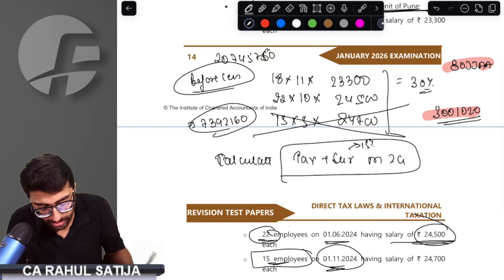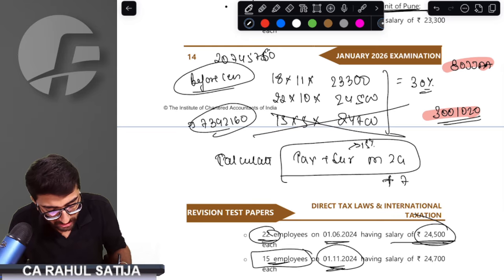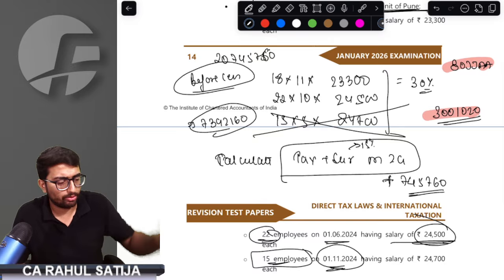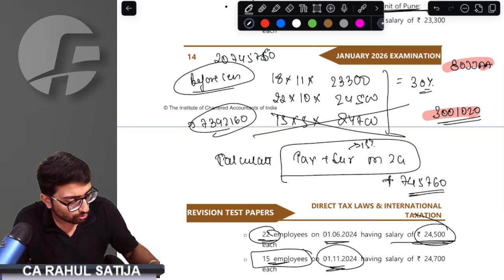Surcharge would be 15% applicable now, plus surrender whatever the income over and above 2 crore is. 7,45,760 has to be surrendered. Now, how much tax would be arrived? 2 crore minus 15 lakh into 30% plus 1,40,000 into 1.15 plus 7,45,760.